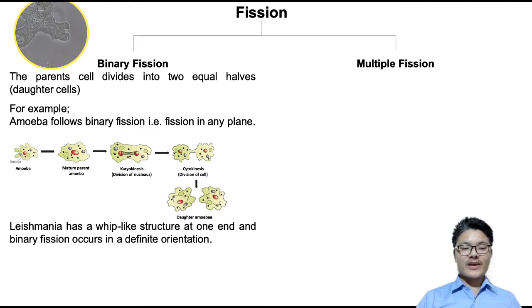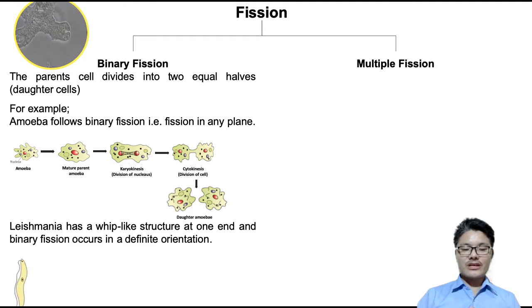Now, on the other hand, we have Leishmania, which is also dividing by binary fission. In the case of Leishmania, the cell does not have a regular, proper shape. It has flagella, a whip-like structure at one end. So it usually divides by binary fission in a definite orientation.